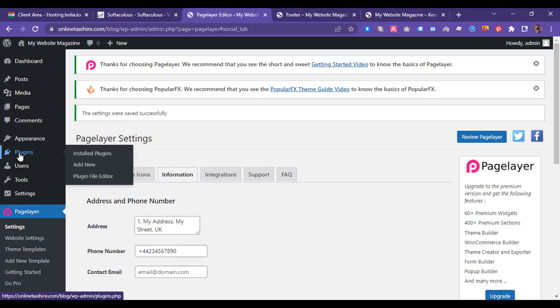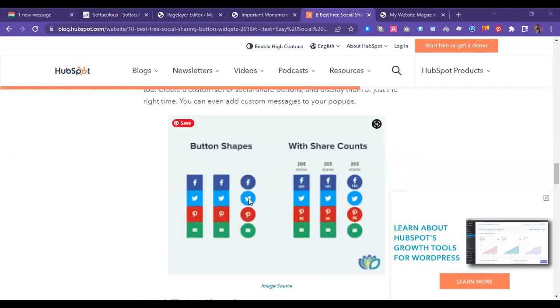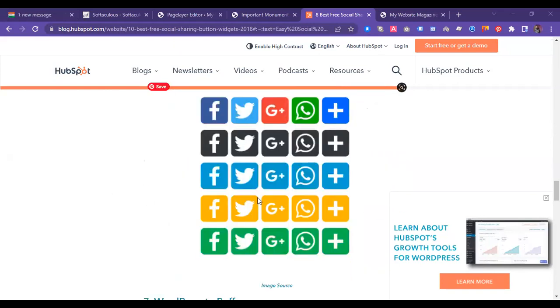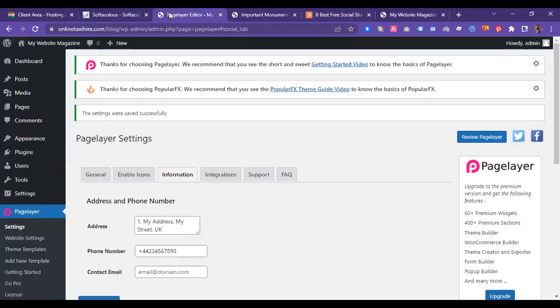Even if you want to show some kind of social media icon to share your content, you can install a plugin. Let me show you how it looks. Here are some demo versions of how social media buttons look, this kind of design or this kind of design. Every kind of design you can implement on your website with the help of this plugin section.